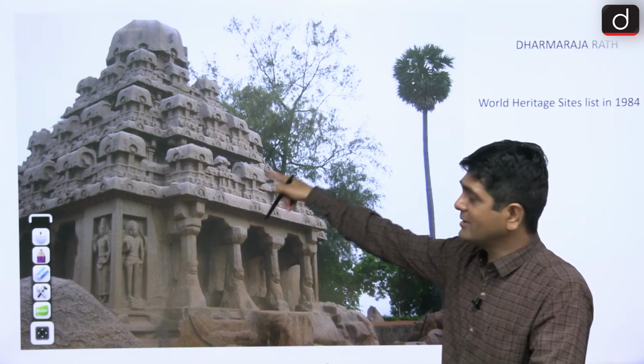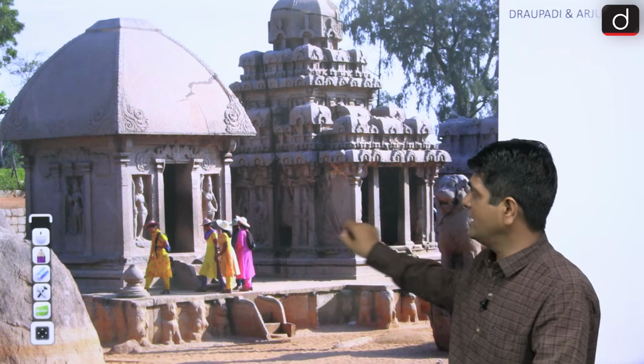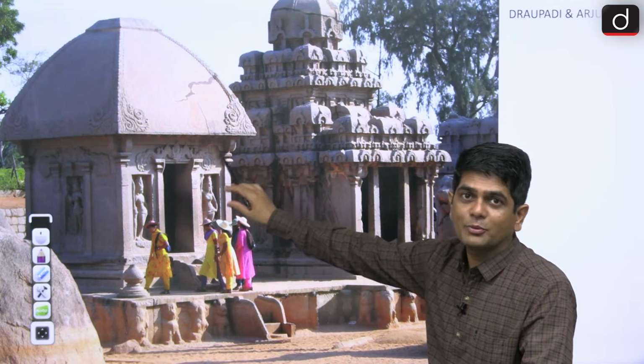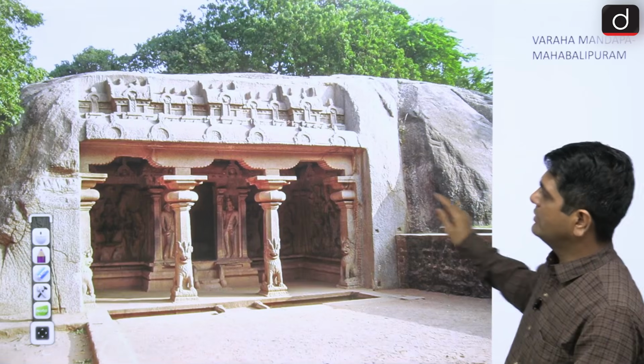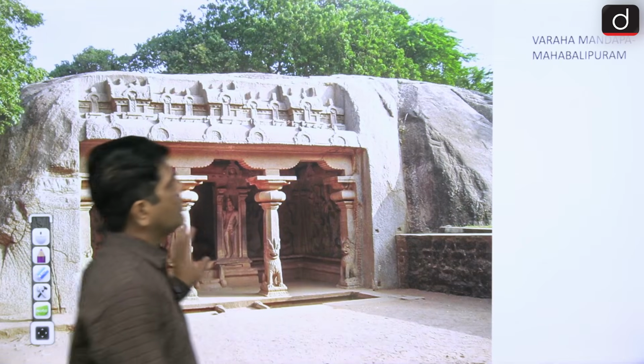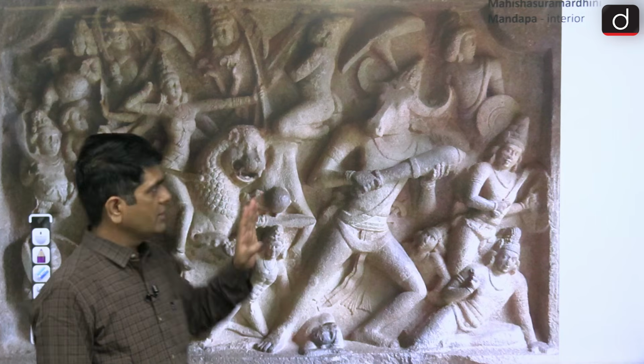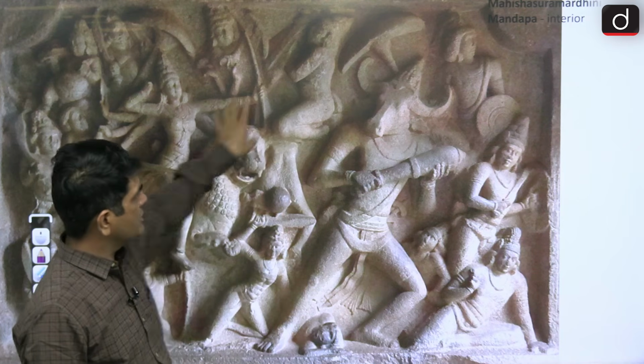So the largest Rath temple at Mahabalipuram is Dharmaraja, and the smallest one is the Draupadi Rath. Clear? Then these are examples of rock cut temples built by Narasimhavarman first, at Mahabalipuram.